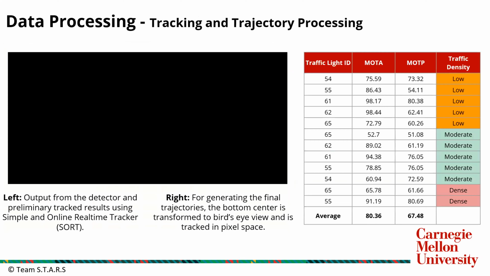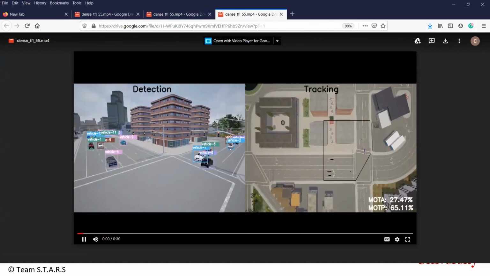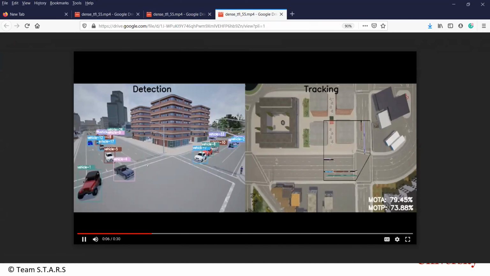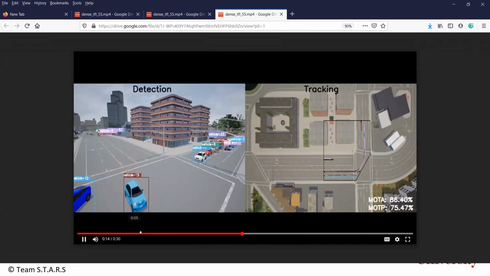For tracking, I'll just play it here. So this is the tracker's output on the left. The 2D boxes from the detector are first passed through the camera view tracker, that is SORT, and that algorithm assigns IDs to these vehicles. So on the left, you see vehicles have IDs, those are assigned by SORT.